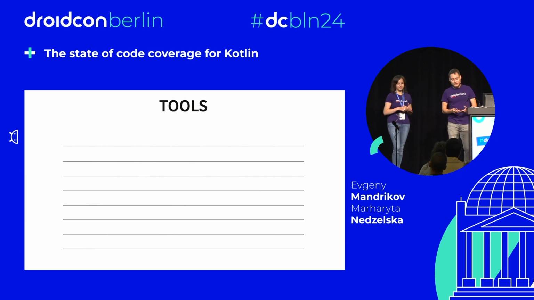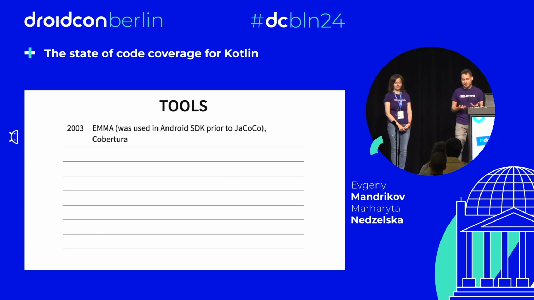Okay. Before that, let's recall a little bit of the history of code coverage for Java and for Kotlin. In 2003, there was a great project, Emma. If you have been with Android since the beginning, you might even remember that this tool was actually used in the Android SDK prior to JaCoCo.